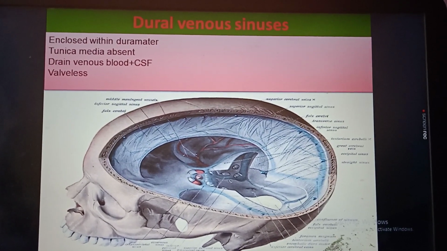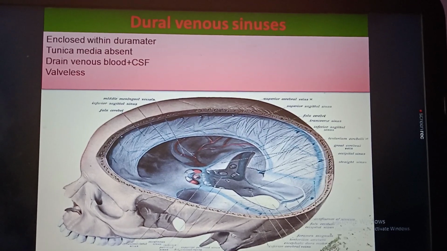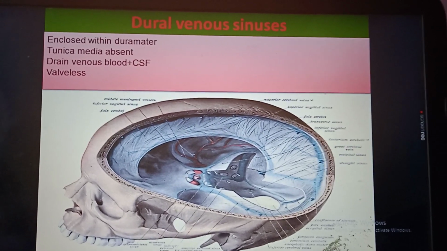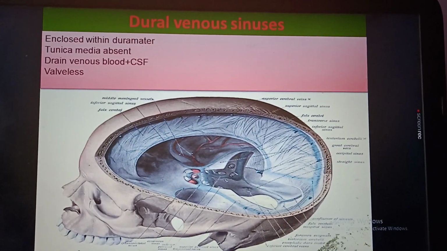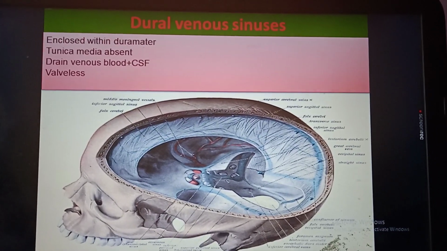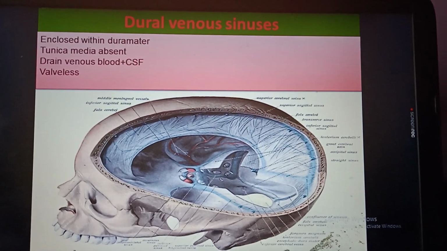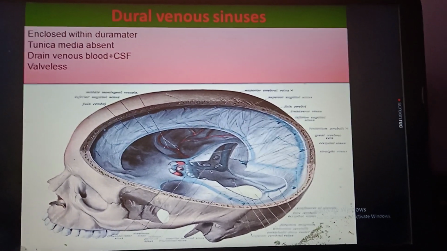Venous blood comes from meninges through the meningeal vein, from the brain through the cerebral vein, from bone via the diploic vein, and from the scalp through the emissary vein. All this venous blood as well as cerebrospinal fluid drains here. And a very peculiar thing is that they are valveless.